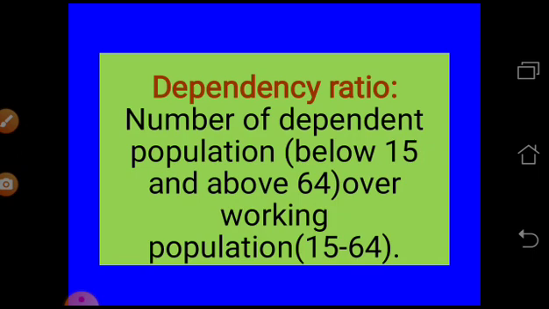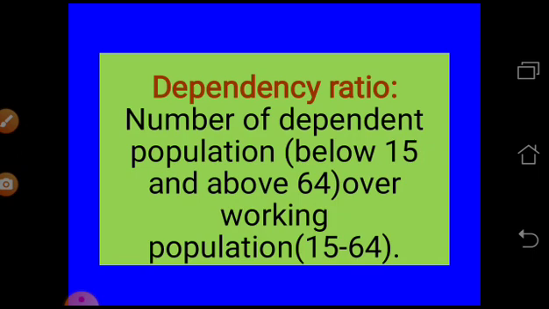On the other hand, those above 64 years of age we consider old, and we do not think that they can do work, so we consider them also dependent. That means they will also be dependent on the working class group of people. So who are the working class group of people?